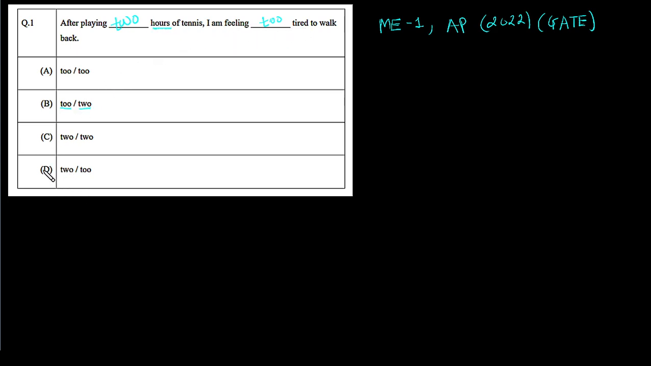Now look at the options. Option D contains the correct set of words for those two blanks. In the first blank we have to put TWO, and in the second blank we have to put TOO. That's it. Option D is the correct answer for this question.